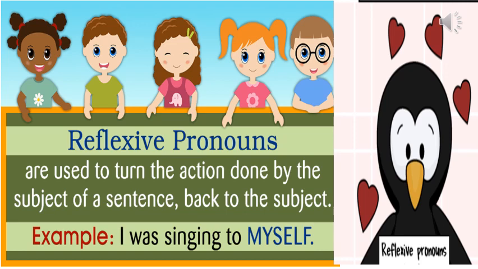What is happening in this sentence? The subject I and myself are the one person. So in reflexive pronouns, whatever action I'm doing, it comes back again to the subject. I was singing to myself.